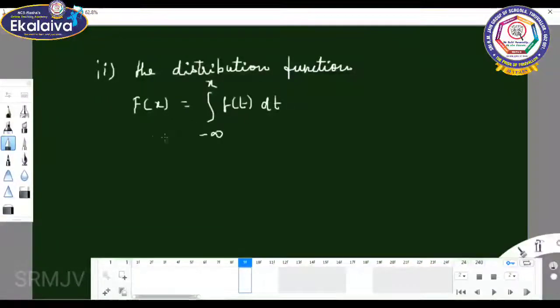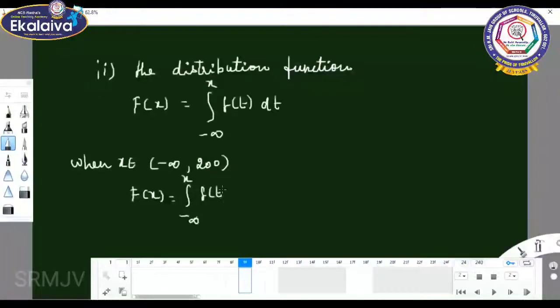So when x belongs to minus infinity comma 200, F of x equals the integral minus infinity to x of f of t dt.